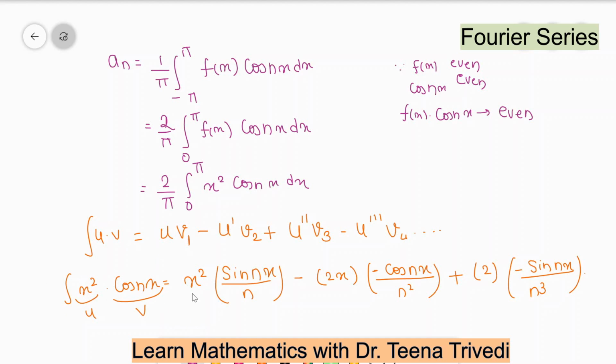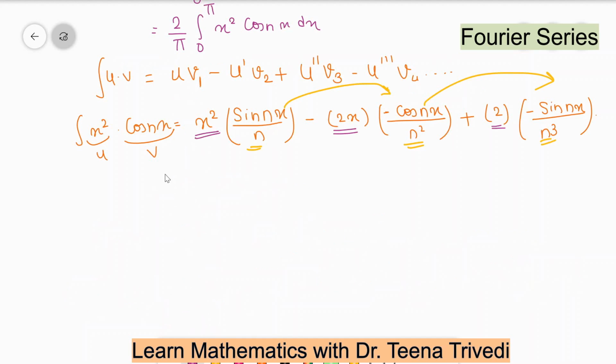Okay, so this is the integration of x square cos nx, and you can see what we have to do. Differentiation of the first term means x square, then again differentiation is 2x, again differentiation of this part is 2, and integration of the second term: cos integration is sine divided by n because n is a constant, then sine integration is minus cos nx divided by n, so it will be n square, and the last cos integration is sine divided by n, so it will be n cube. Okay, so you can maintain these two brackets, so it will reduce your error.